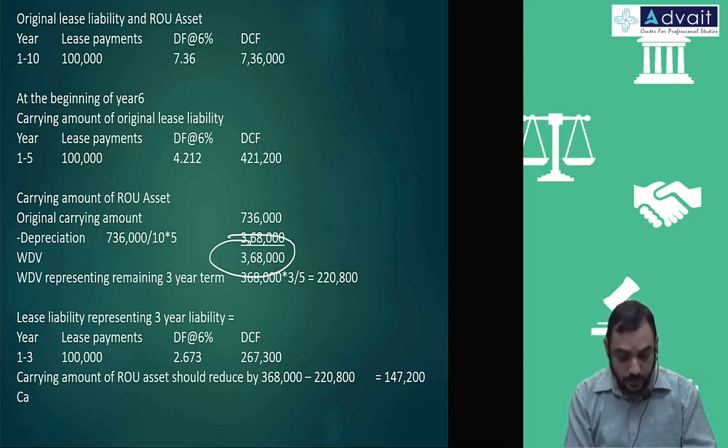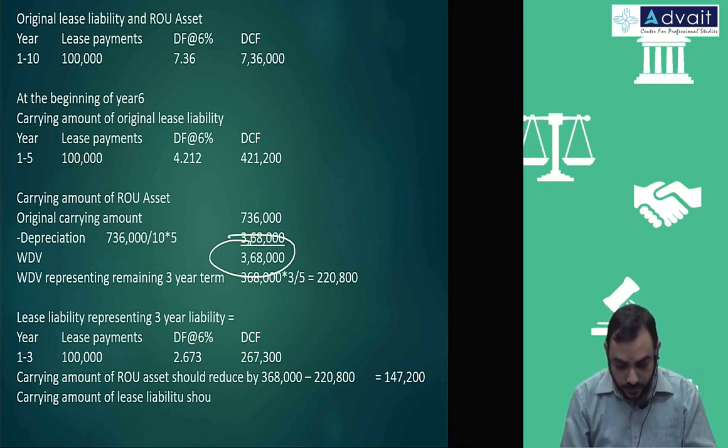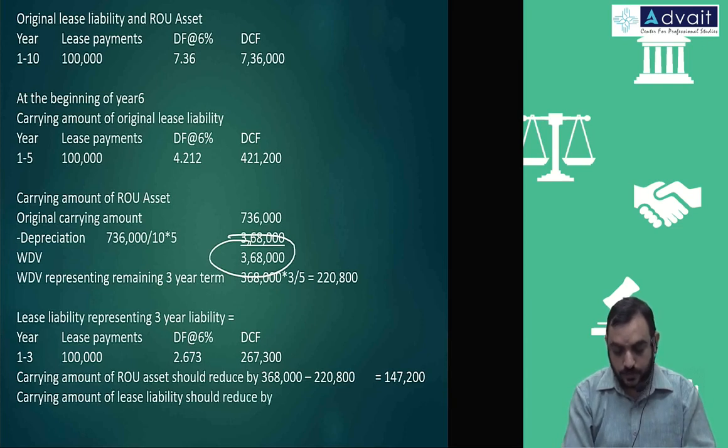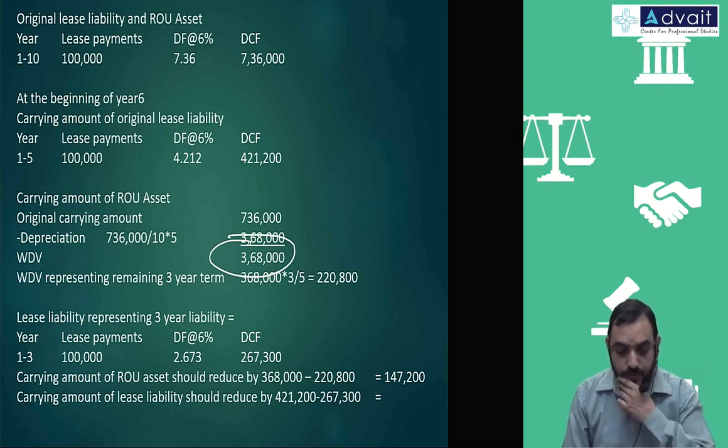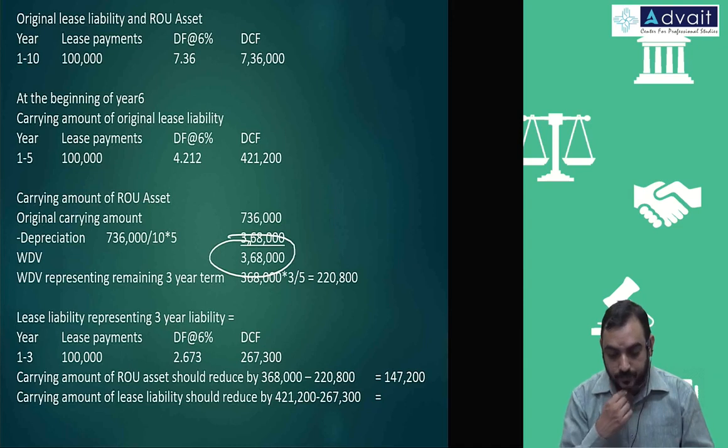And carrying amount of lease liability should reduce by, existing carrying amount is 4,21,200 minus, it should be 2,67,300. So what is the difference? 1,53,900.